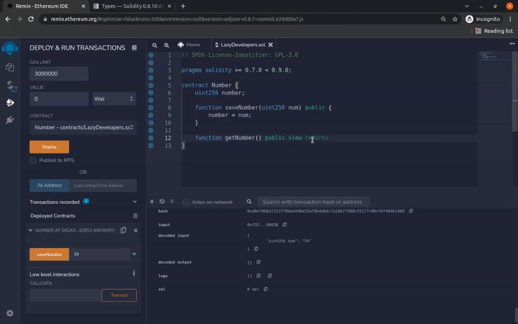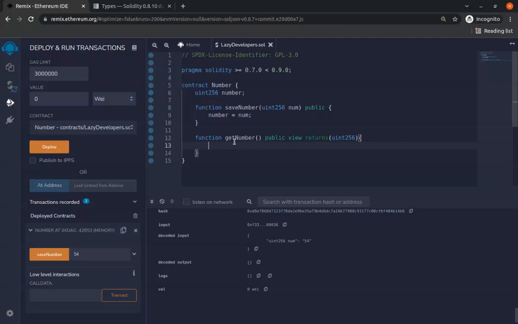So you say returns, and in this case, what are we returning, guys? A uint256, and this works for us, right? So with this setup, we can go ahead and return it.